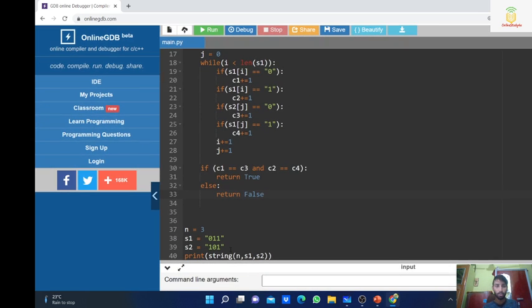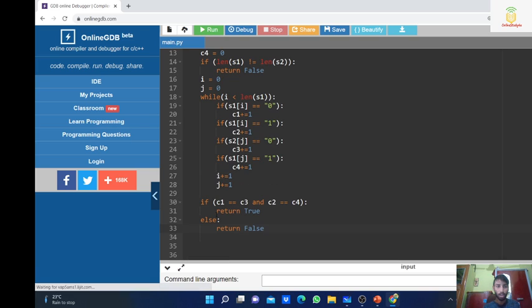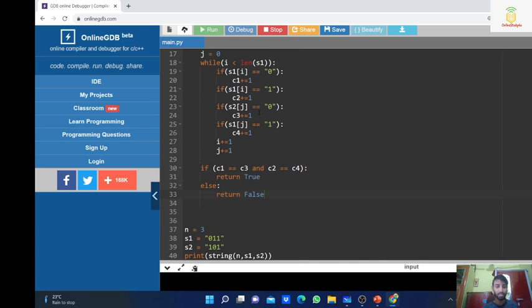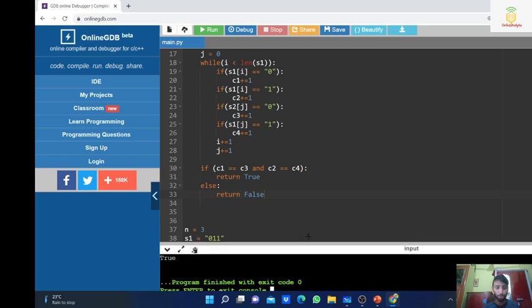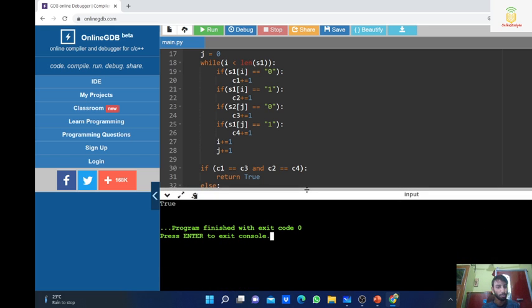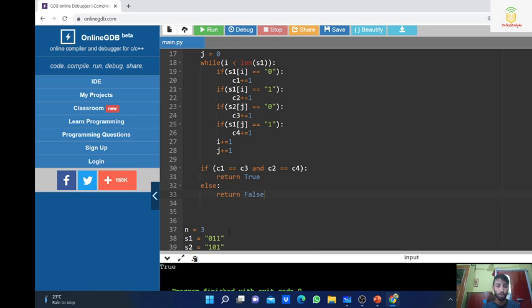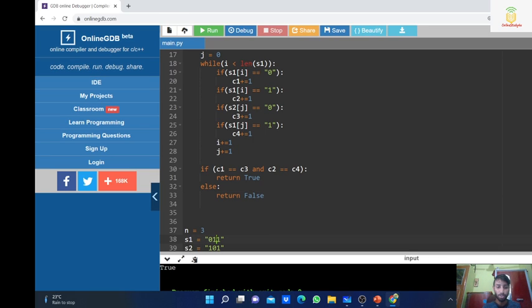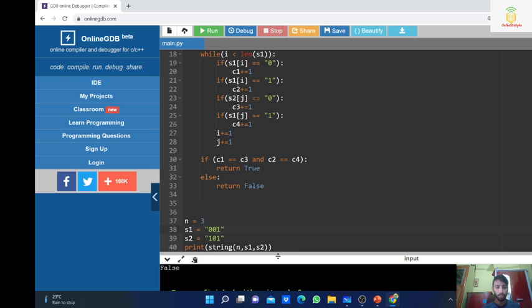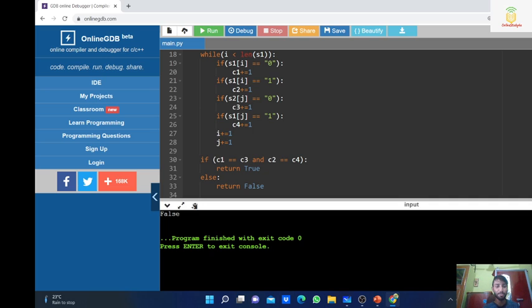Now let's run our code and check whether our test case is running or not. This will give me true, because both the counts are equal. Now let's change the example to 0, 0, 1, and you will see that it gives me false.